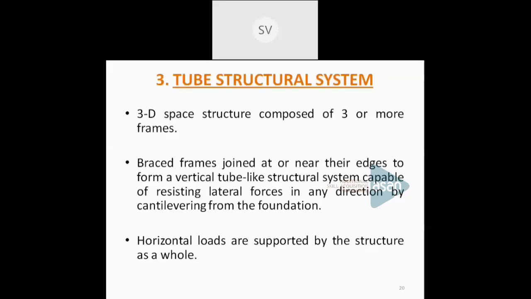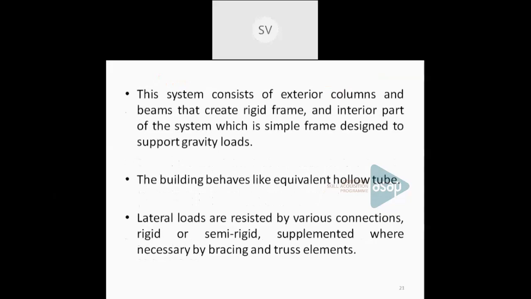These are framed or braced frames, joined at or near the edges, composed of 3 or more different frames. This consists of exterior columns and beams as well as interior columns and beams. That is a framed tube structural system. You can see the figure.